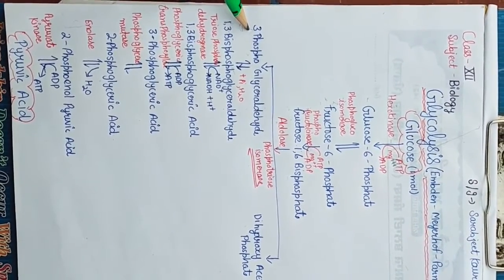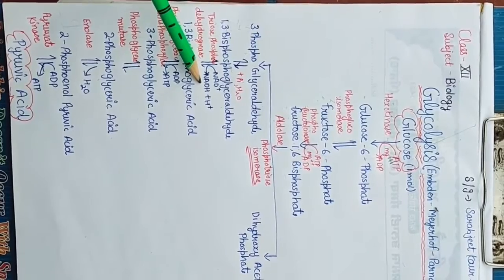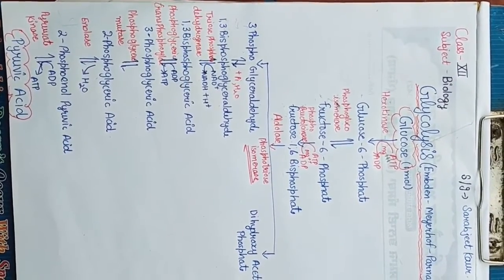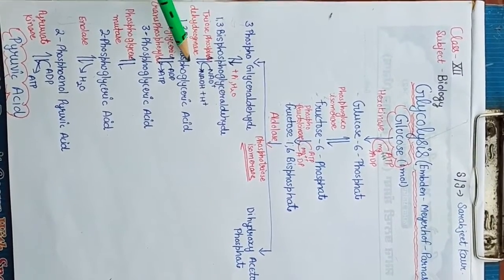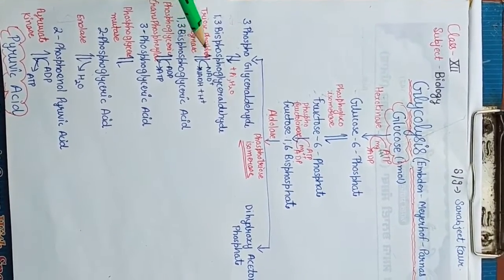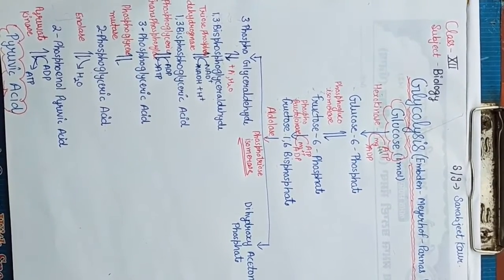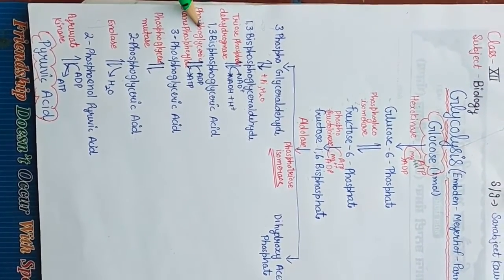In the dehydrogenation process, a pair of hydrogen atoms separates from a molecule of 3-phosphoglyceraldehyde. Their separation releases a large amount of energy. A part of this energy is stored in the newly formed phosphate. Separation of hydrogen is catalyzed by the enzyme 3-phosphoglyceraldehyde dehydrogenase. Further, 1,3-diphosphate